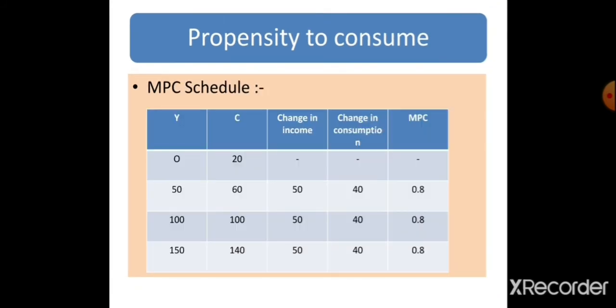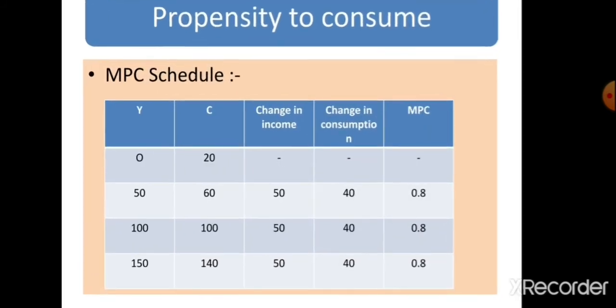Let's have a table. The same table is there. Y: 0, 50, 100, 150. Consumption: 20, 60, 100, 140. Now what is change in income? When it is 0, there will be no change. वैसे भी change रिलेटिव होता है, हम किसी के साथ compare करके change निकालते हैं. So second, 50 minus 0 it is 50, 100 minus 50 is 50, 50 and so on. Then change in consumption: first dash, then 60 minus 20 it is 40, 100 minus 60 it is 40, 140 minus 100 this is 40.